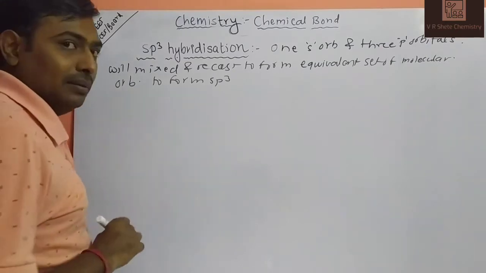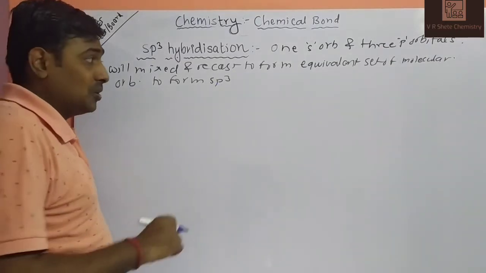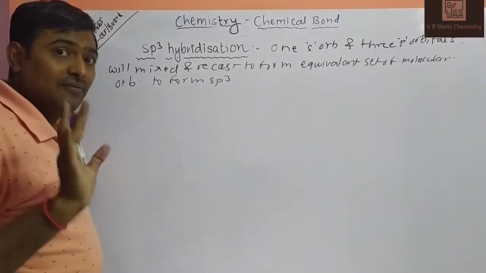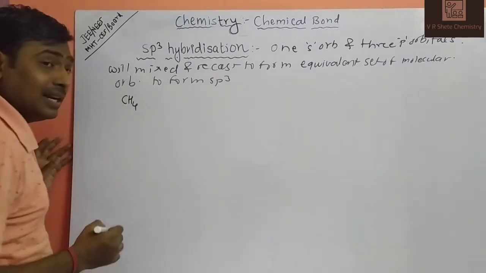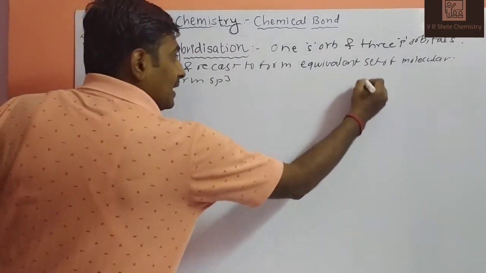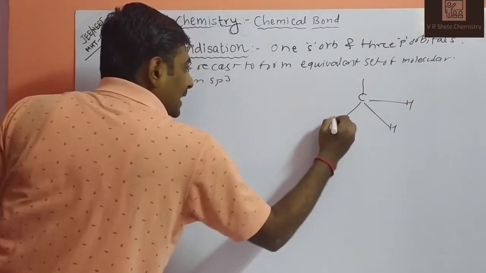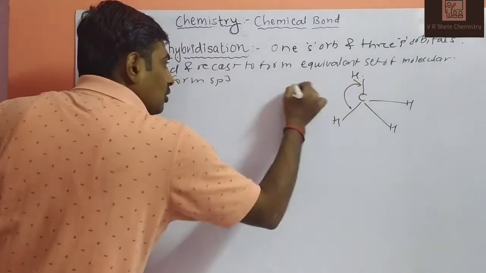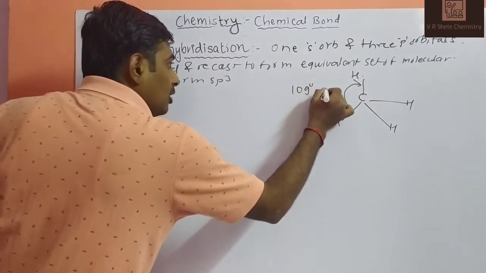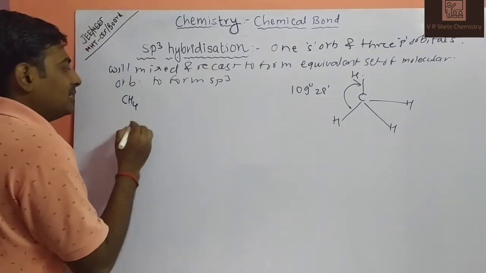First example, sp3 hybridization. What is the steric number? Steric number is 4. How many bonds are there? 4 bonds are there. First example, CH4 molecule. Centrally a carbon atom is there. At the periphery 4 hydrogen atoms are there with tetrahedral shape. The bond angle of this molecule is 109 degrees 28 minutes. We'll discuss how it is sp3 hybridization.